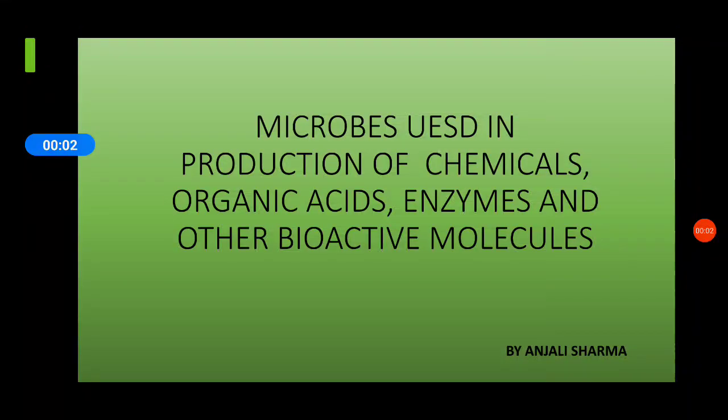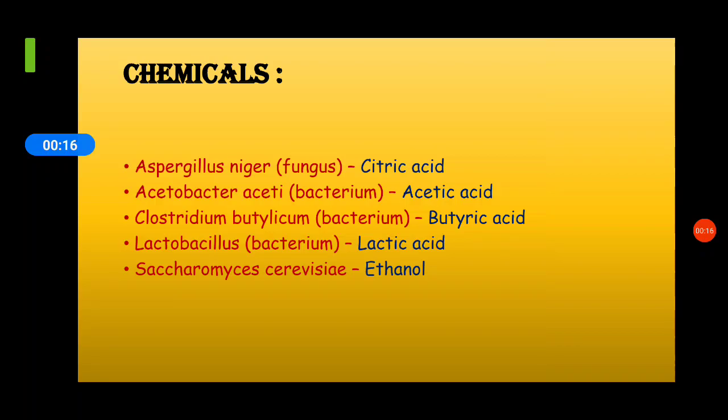Hello everyone. Today I am going to start a new topic of third chapter, microbes used in the production of chemicals, organic acids, enzymes and other bioactive molecules. As we have learned in the last video, microbes are very useful in the production of household products as well as very important for the production of some antibiotics.